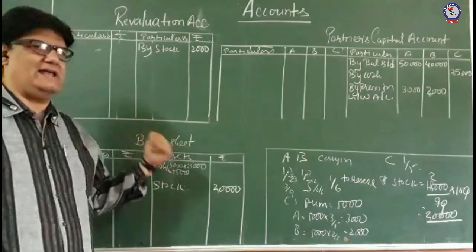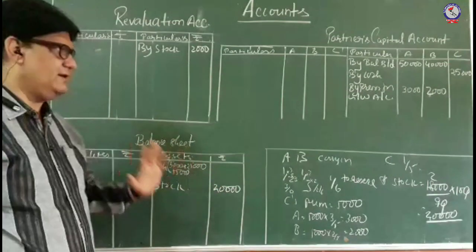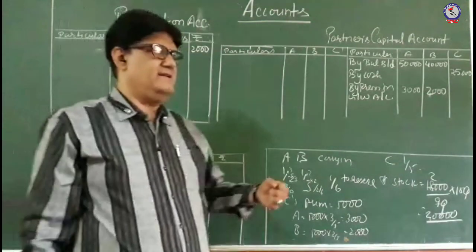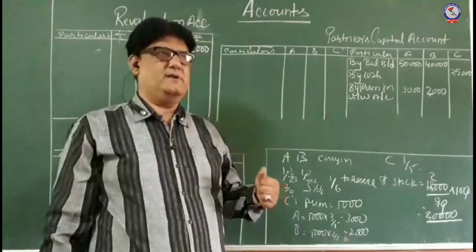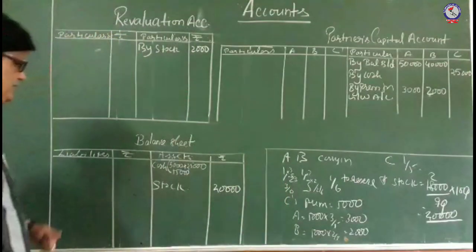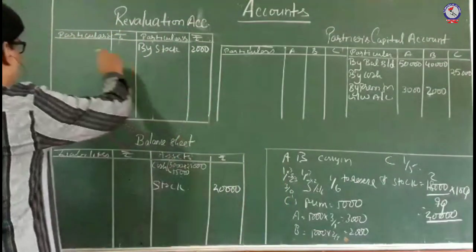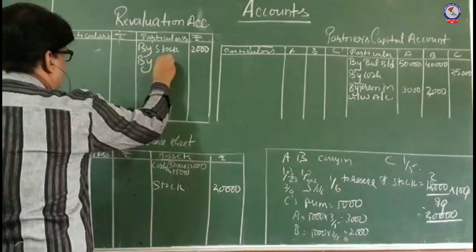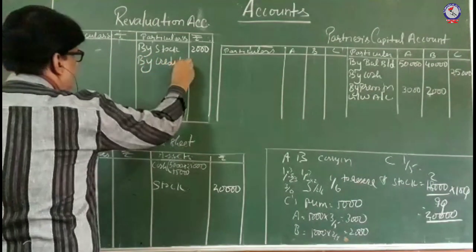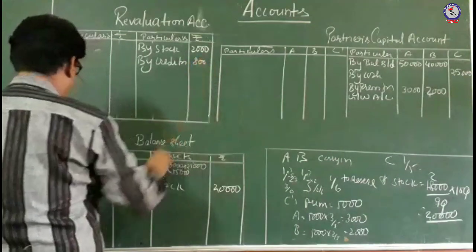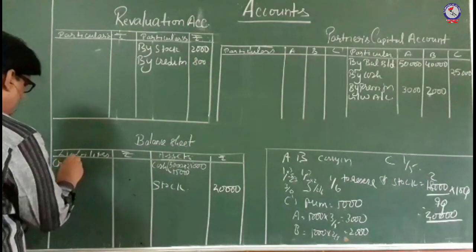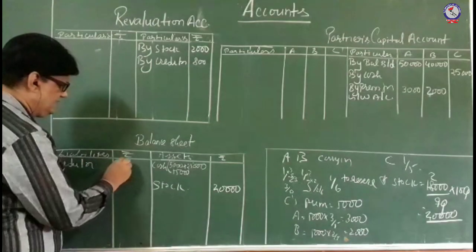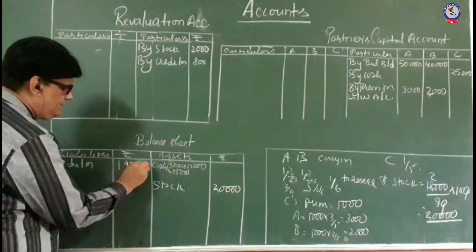So overall, 800 rupees of creditors will not be claimed, which is a kind of gain for us, credited by creditors 800 rupees. The liability of creditors will be 20,000 minus 800, that is 19,200.